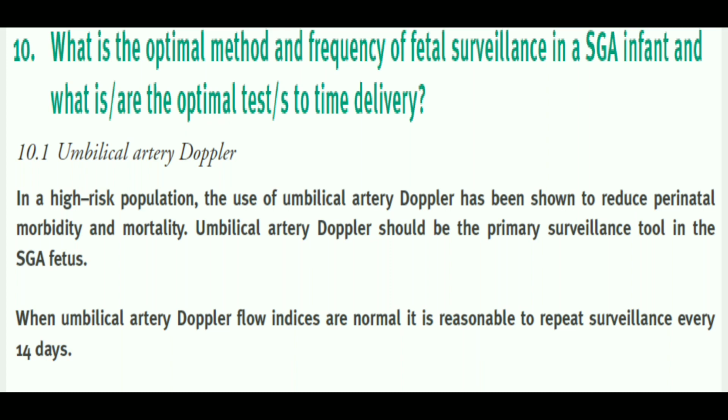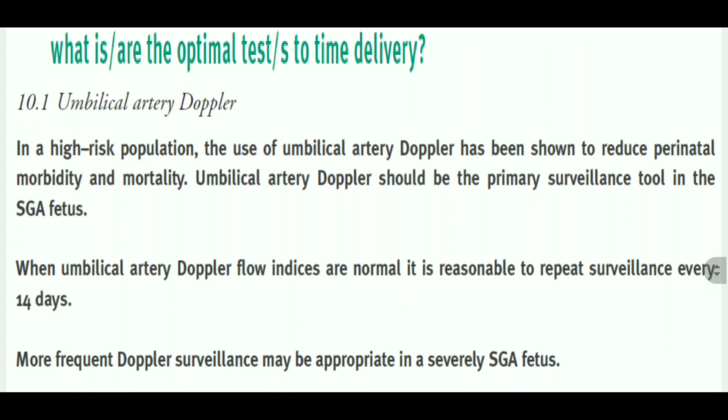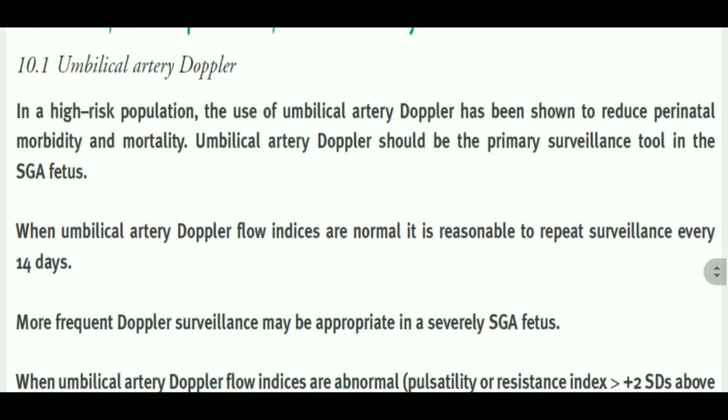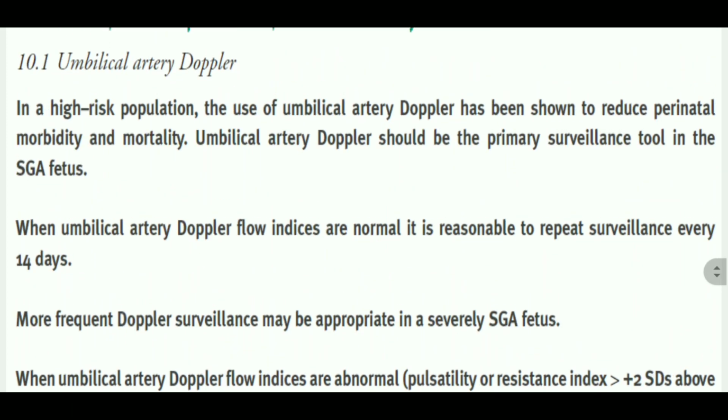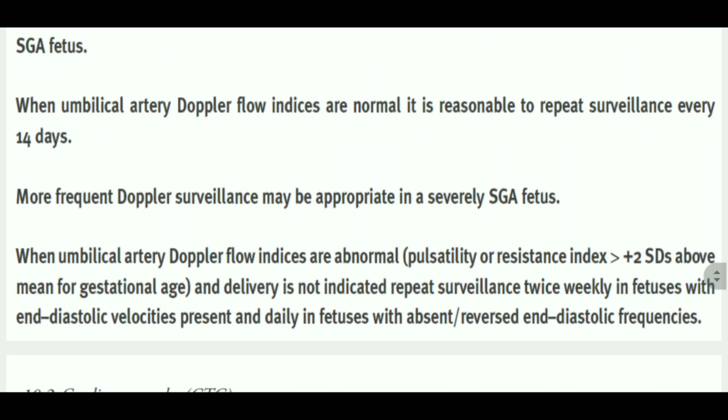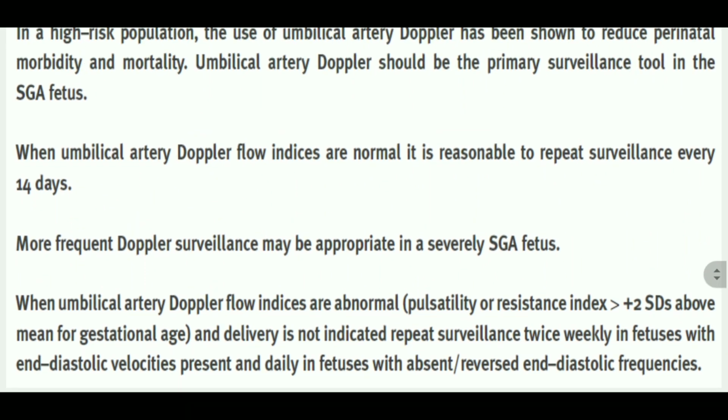So the topmost is umbilical artery Doppler. It's written that in a high-risk population, the use of umbilical artery Doppler has been shown to reduce perinatal morbidity and mortality. Umbilical artery Doppler should be the primary surveillance tool in an SGA fetus. And what is the importance of this? It's written that when umbilical artery flow indices are normal, you can check it from the table, it is reasonable to repeat surveillance every 14 days. So fortnightly we have to do umbilical artery Doppler and check its indices. But more frequent Doppler surveillance may be appropriate in a severely SGA fetus.